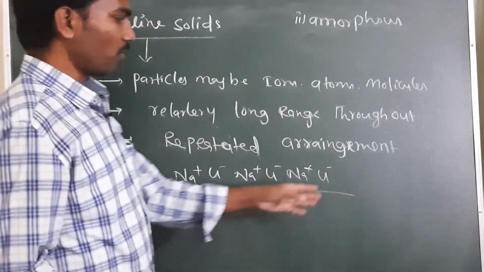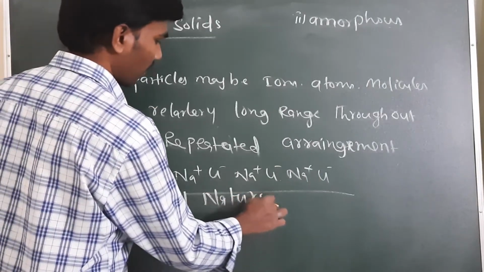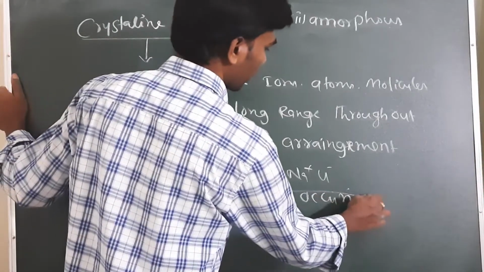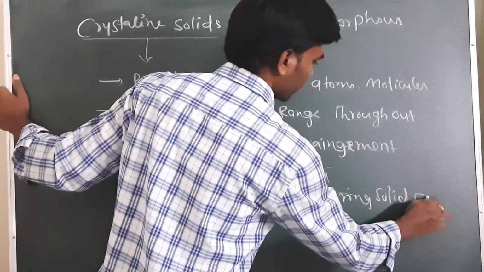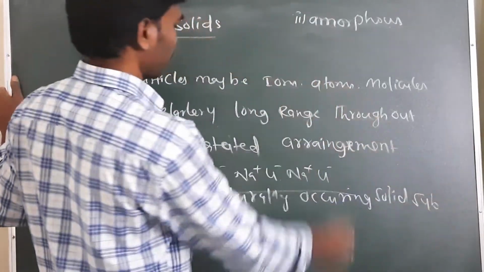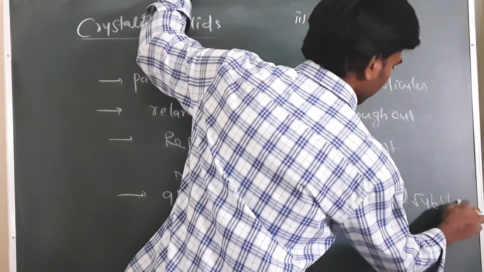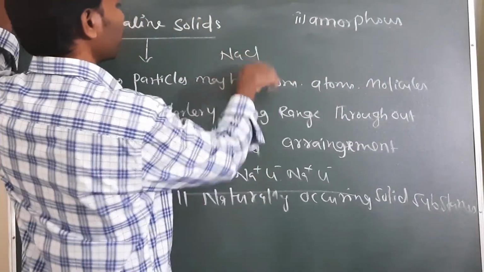Not only ionic compounds, all naturally occurring solid substances are crystalline solids. For example, NaCl is a crystalline solid substance.